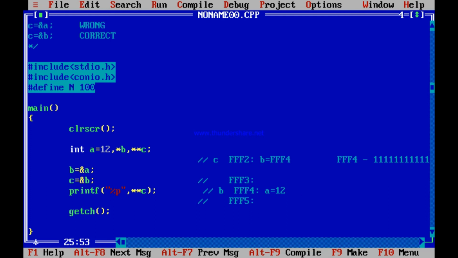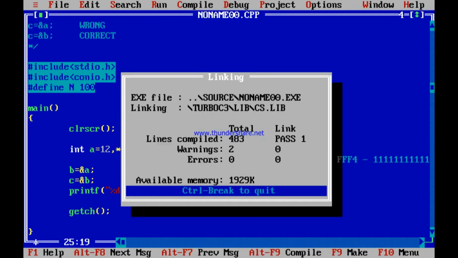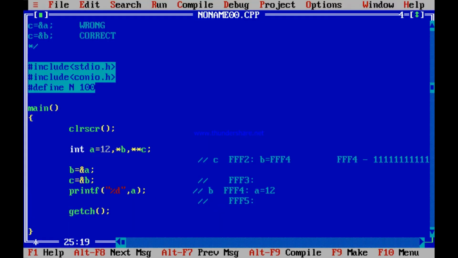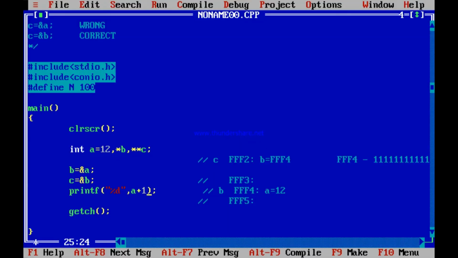So let me do one more small play around this. What if I again start from the beginning? A. printf %d A. What will it print? 12. Yes, 12. What if I print A plus 1? It should print 13. No problems, 13.